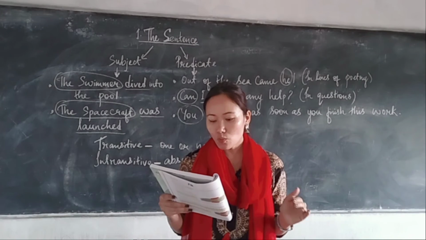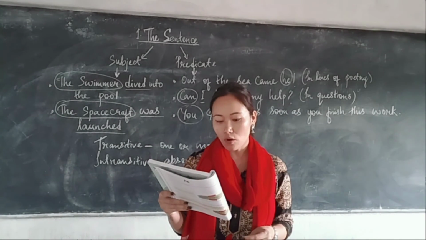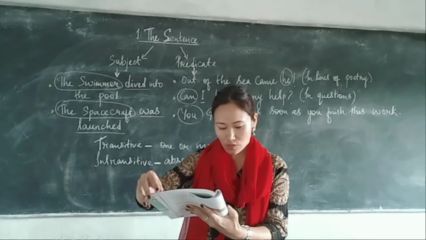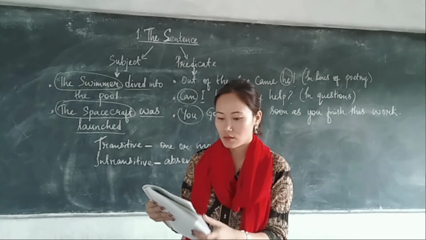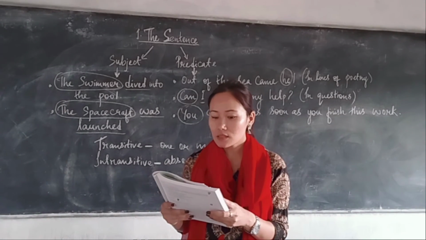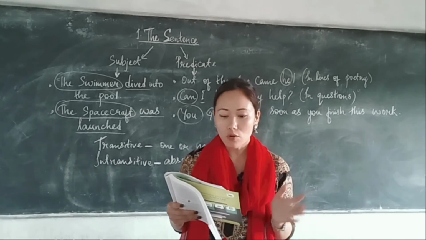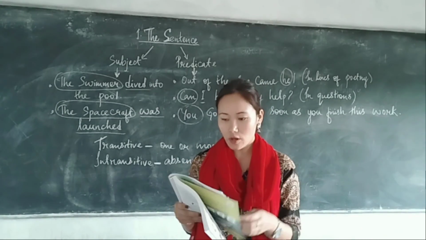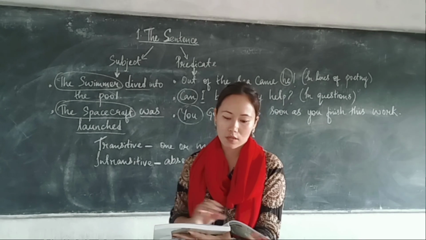Questions that begin with why, what, when, which, who, whom and how are called WH questions. Now there are sentences that give an order, request or advice. A sentence that gives a command or order, makes a request or gives advice is called an imperative sentence, and examples are given for the imperative sentence as well. So that is all about the first chapter, the sentence.